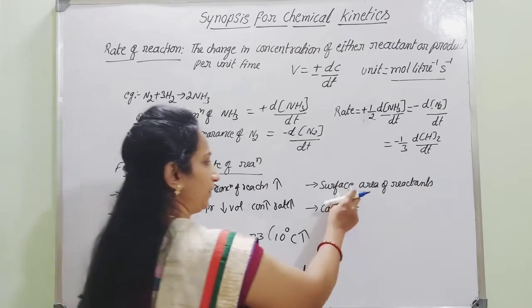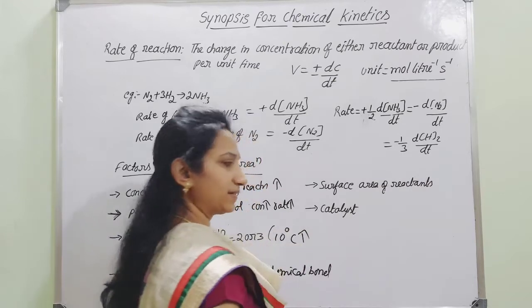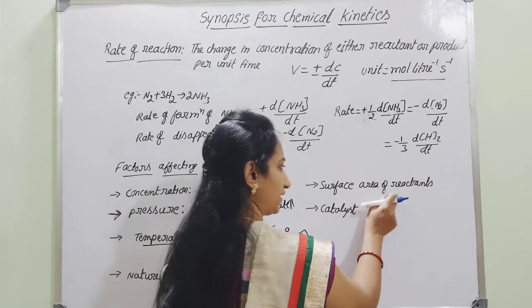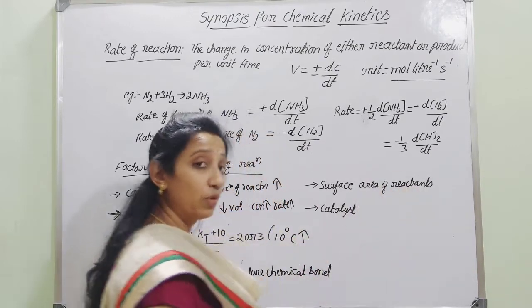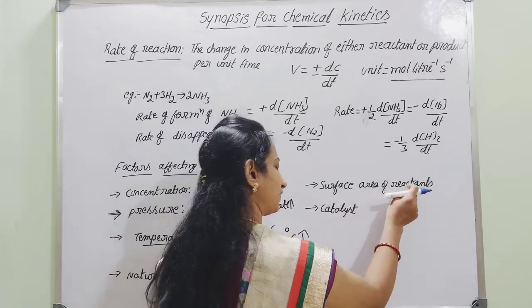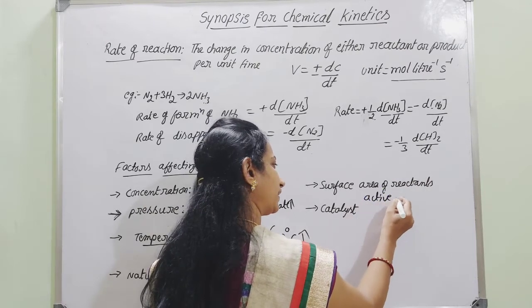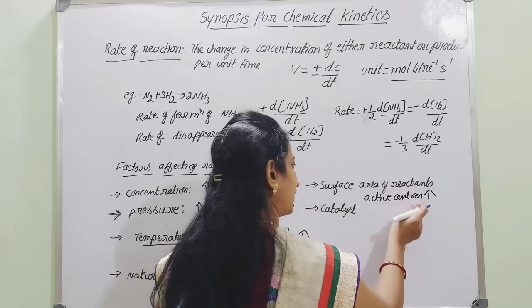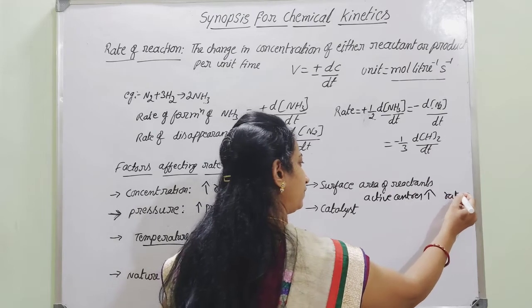Then, the surface area of the reactants. If the reactants are in powdered form, the surface area will be more. Hence, as there is increase in the surface area of reactants, active centers will also increase. With the increase in active centers, there will be increase in the rate of reaction.